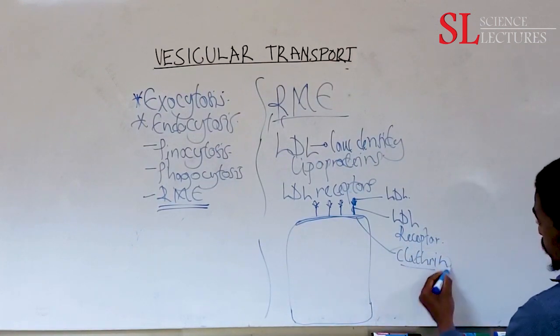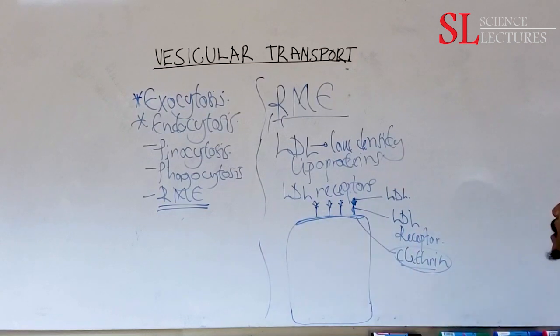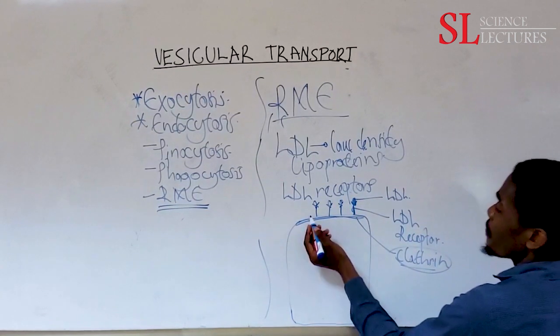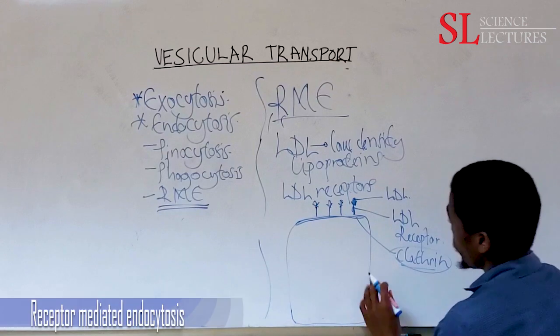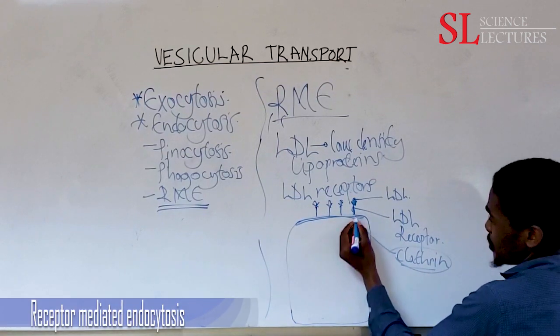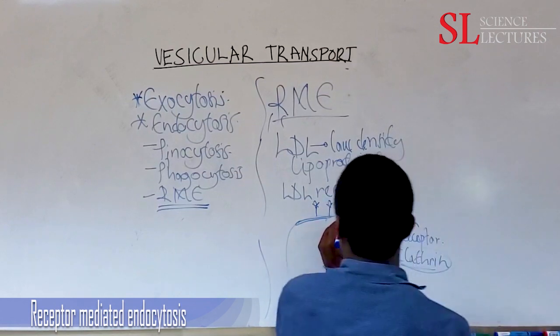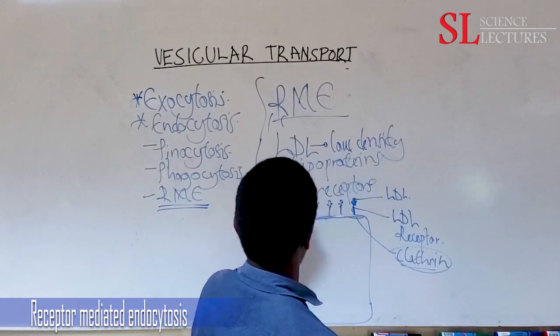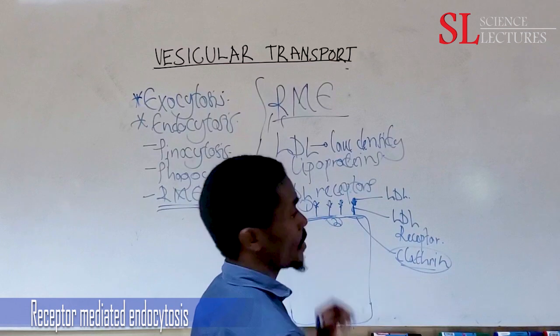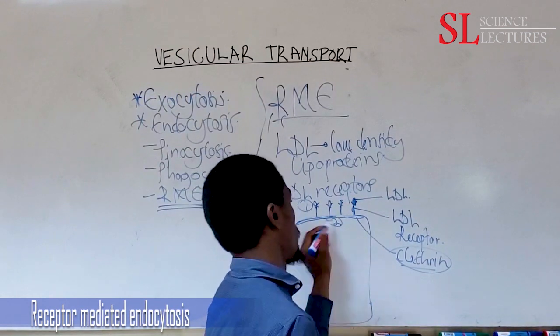Then we'll have the invagination of the membrane. Let's say this is step 1. In fact, step 1 is binding. Then step 2, clathrin comes and coats onto the inner membrane.